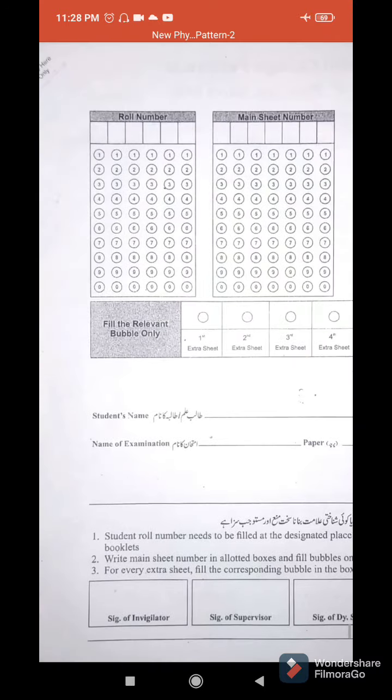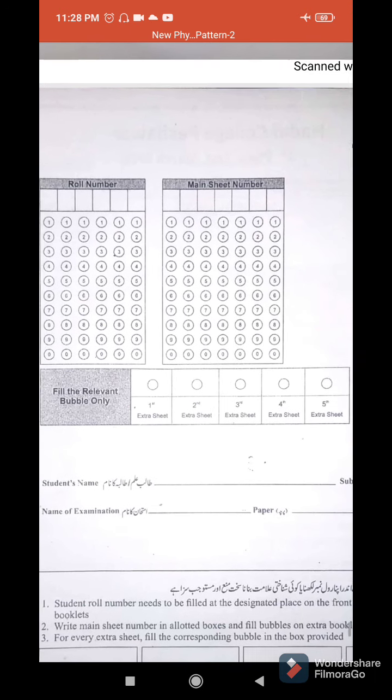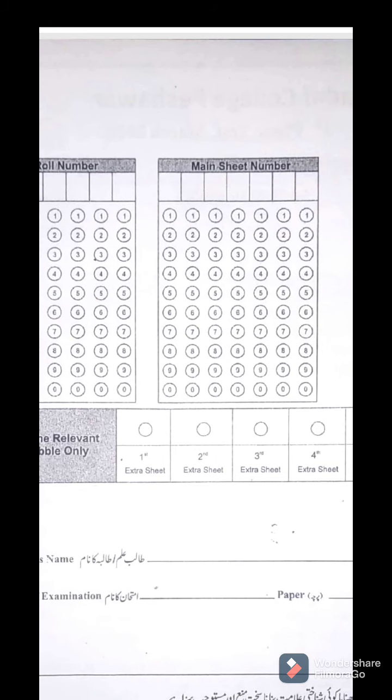Okay, so when you are done with your roll number, then you have to write the serial number of the main sheet here. Which one is the main sheet? The first answer book that you have got. So you have to write the serial number of that sheet. Okay, so again you have to do it the way you have done your roll numbers.